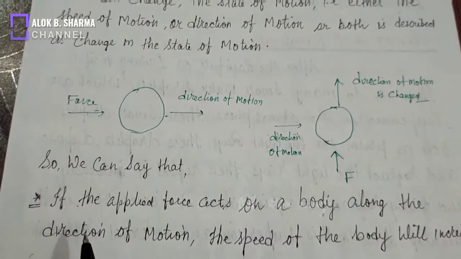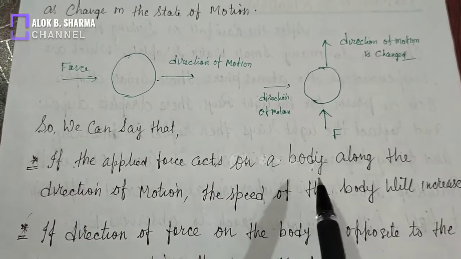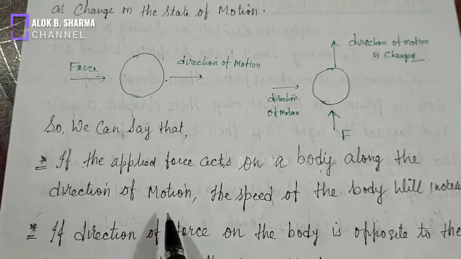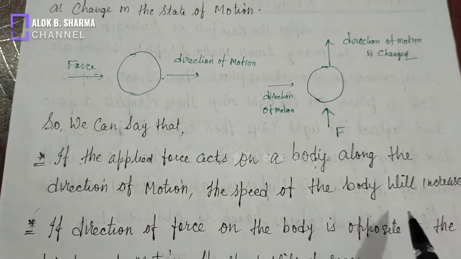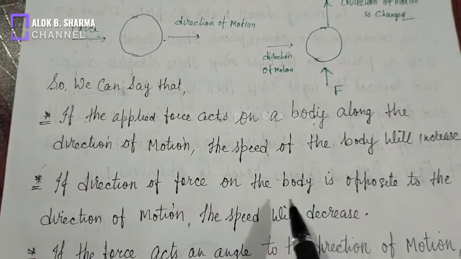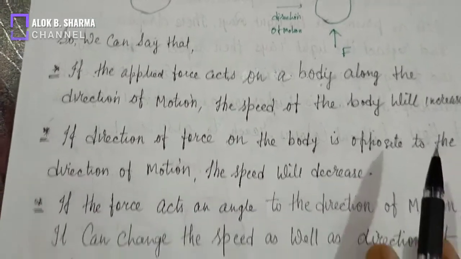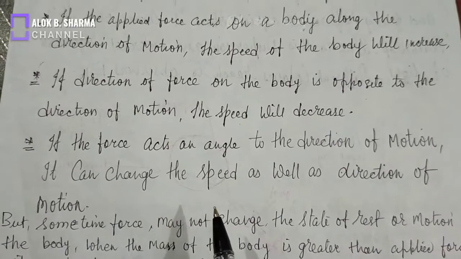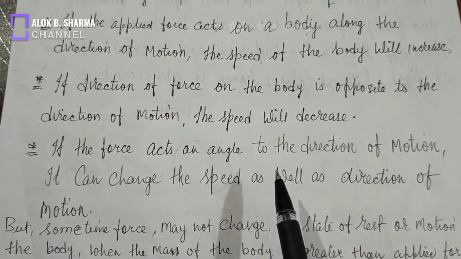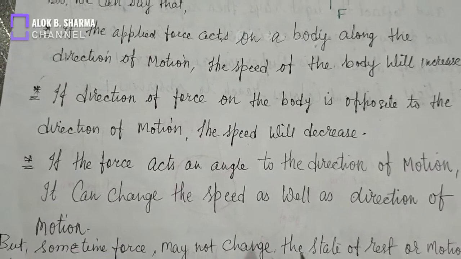So we can say that if the applied force acts on a body along the direction of motion, the speed of the body will increase. If the direction of force on the body is opposite to the direction of motion, the speed will decrease. If the force acts at an angle to the direction of motion, it can change the speed as well as direction of motion.